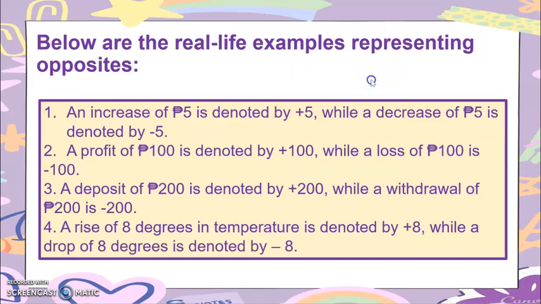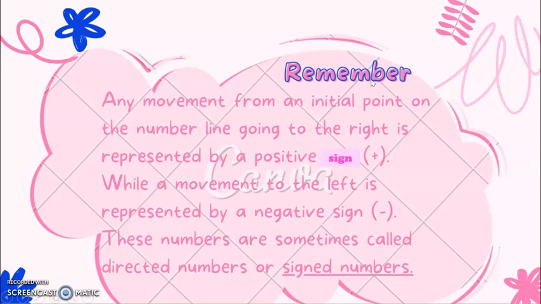So, you have to remember any movement from an initial point on the number line going to the right is represented by a positive sign. Kung mag-move ka sang bisan isa lang ka point nga ara sa tuo sang number line, automatic, that is positive. While a movement to the left is represented by a negative sign.